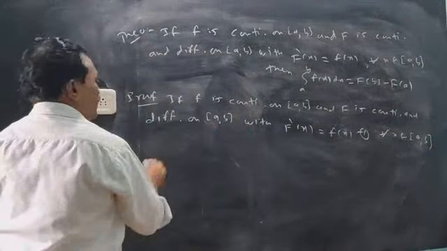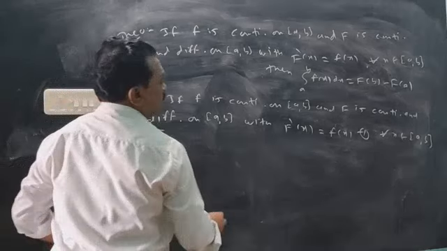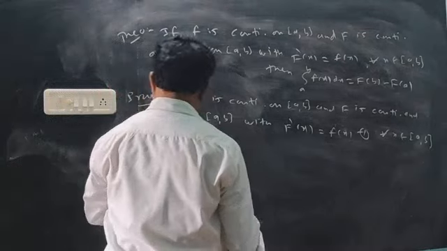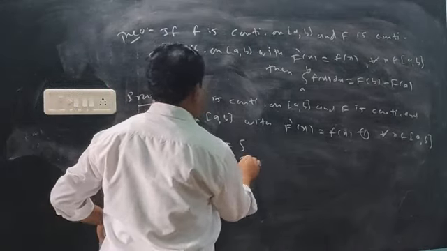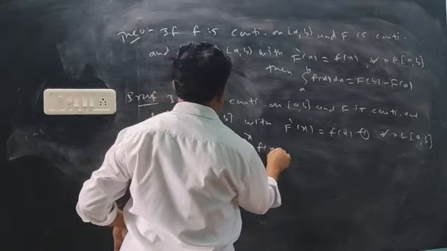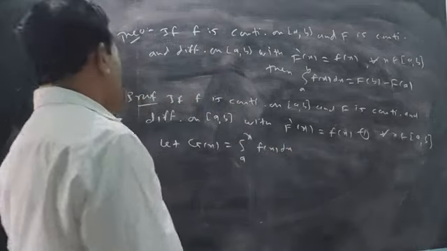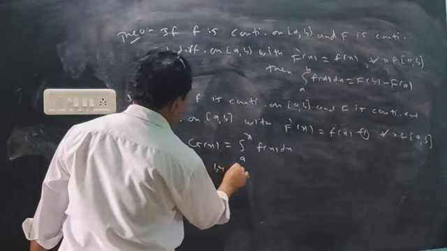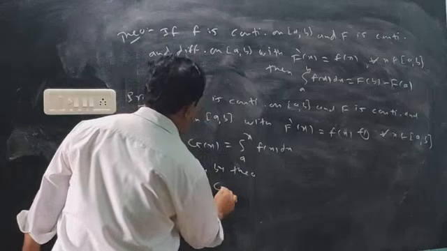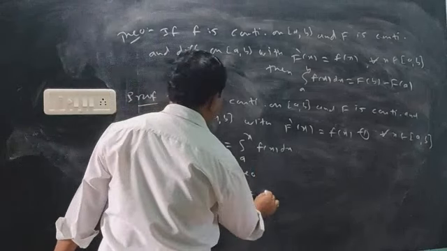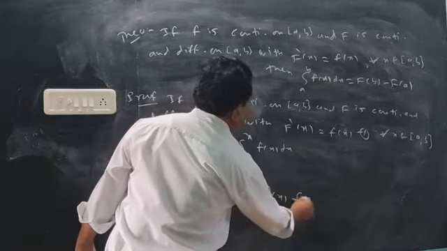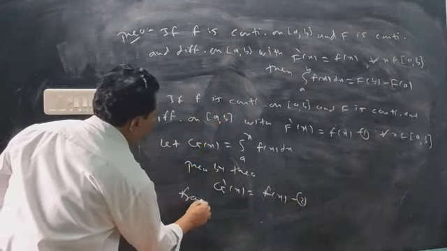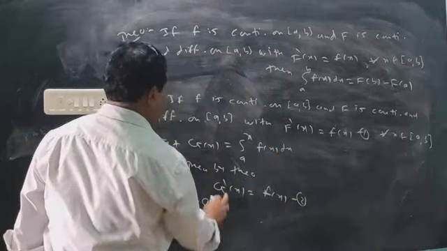Then let another function g of x be defined as the integral from a to x of f(x) dx. Then by the previous theorem, g dash x equals f of x. Now combine 1 and 2: F dash equals f of x, and g dash equals f of x.